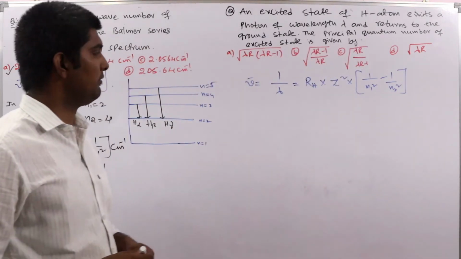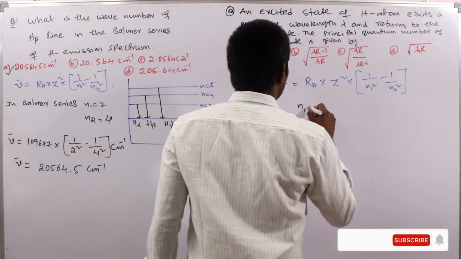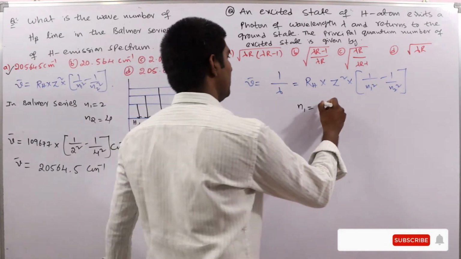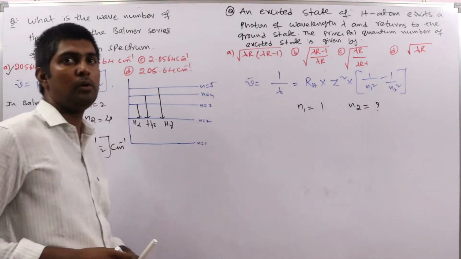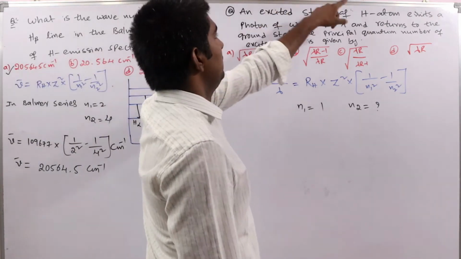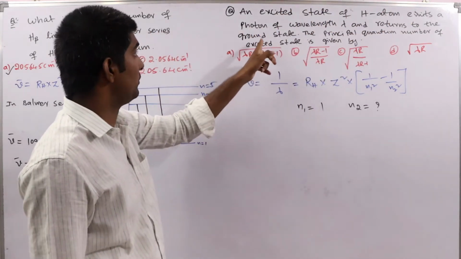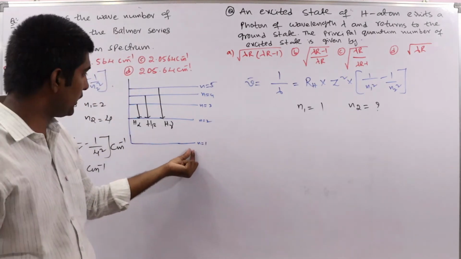So here in this given problem, N1 is equal to 1, N2 we should find out, that they ask you to find out. So here excited state of hydrogen atom emits a photon of wavelength lambda and returns to the ground state. Ground state means n equal to 1, the lowest energetic state.